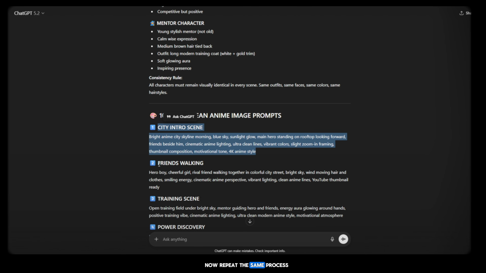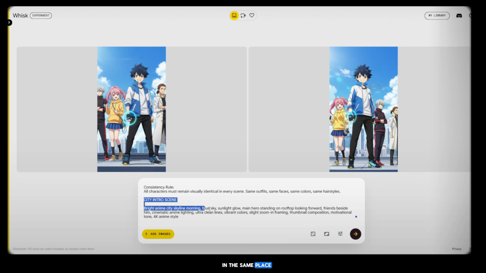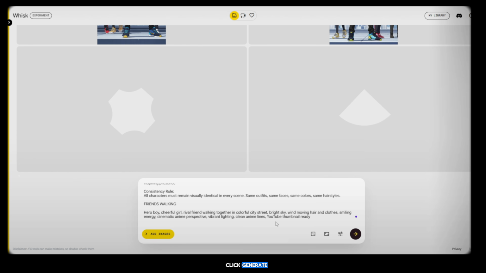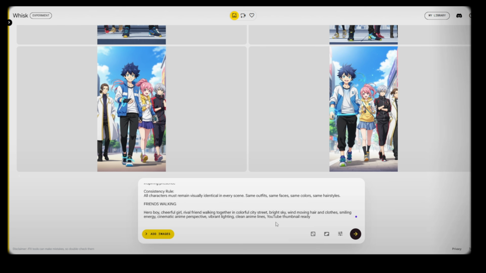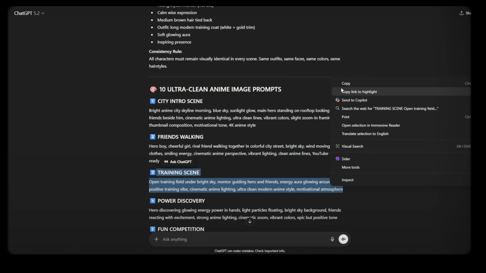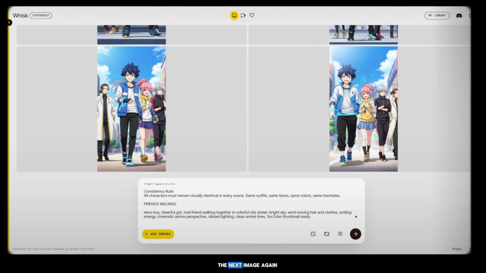Now repeat the same process. Go back to ChatGPT. Copy the second image prompt. Paste it in the same place where you pasted the first prompt. Click Generate. Now the second image is ready. The best part about Whisk AI is that it only takes around 10 seconds to generate an image, and it allows unlimited free image generation. Now let's move to the next image.